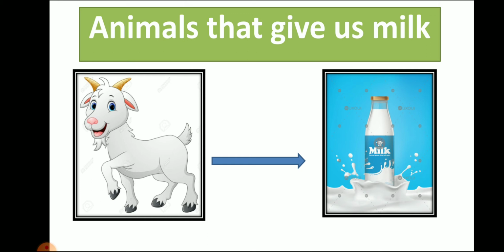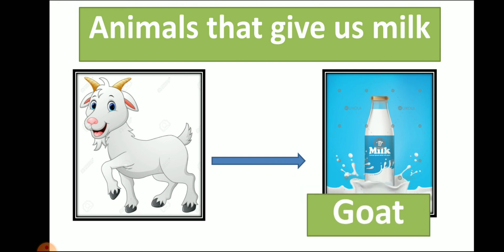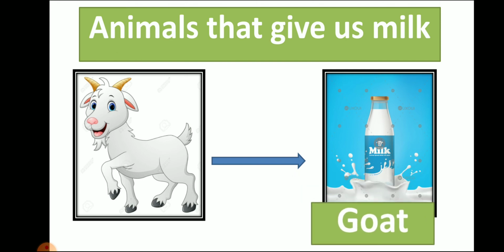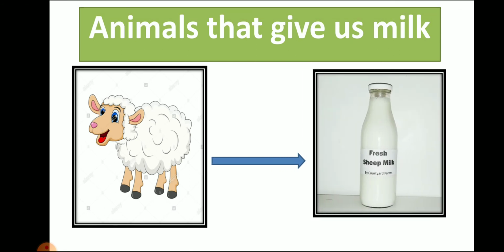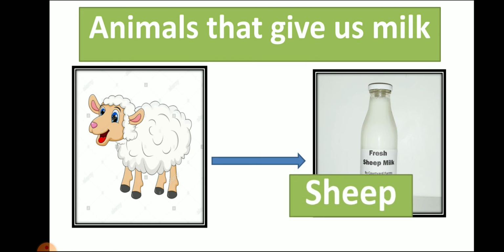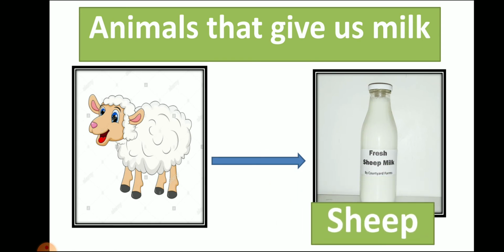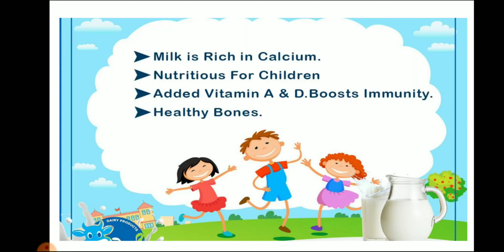goat. The same animal which looks like goat is sheep. So again sheep is giving us milk, right? So when we take milk from any person, they have so many animals like cow and buffalo, and they are making milk products also from milk. So animal that give us milk, sheep.